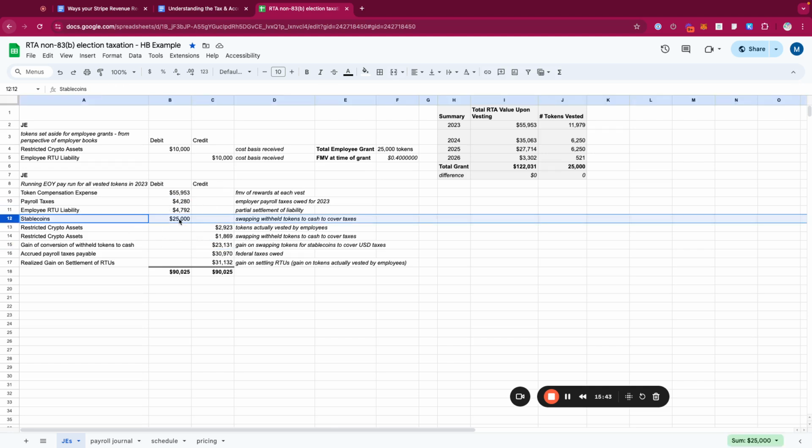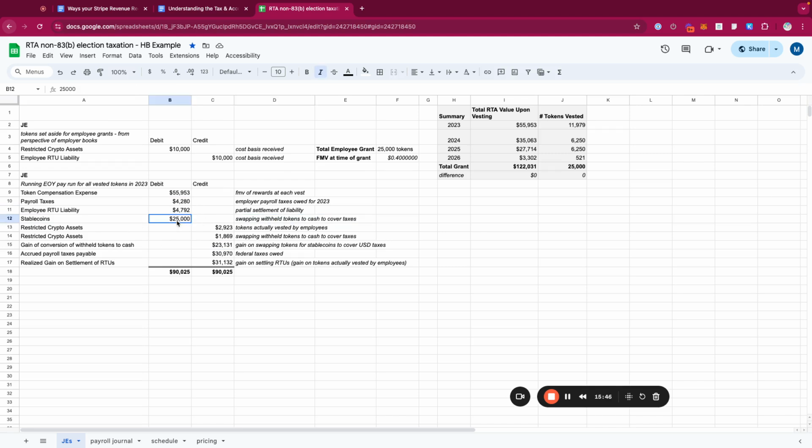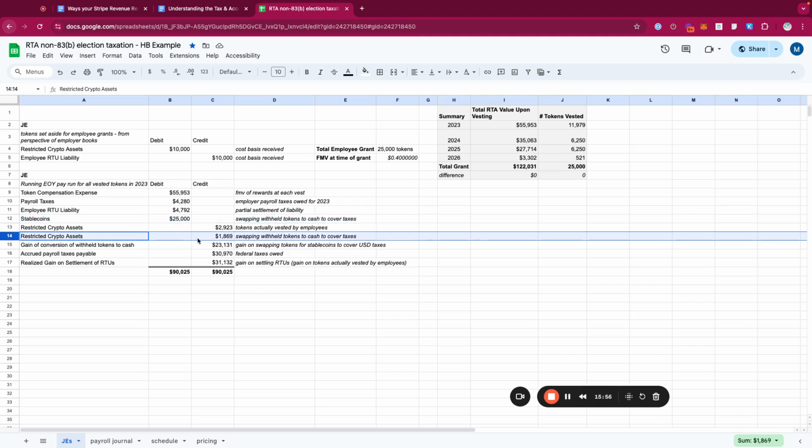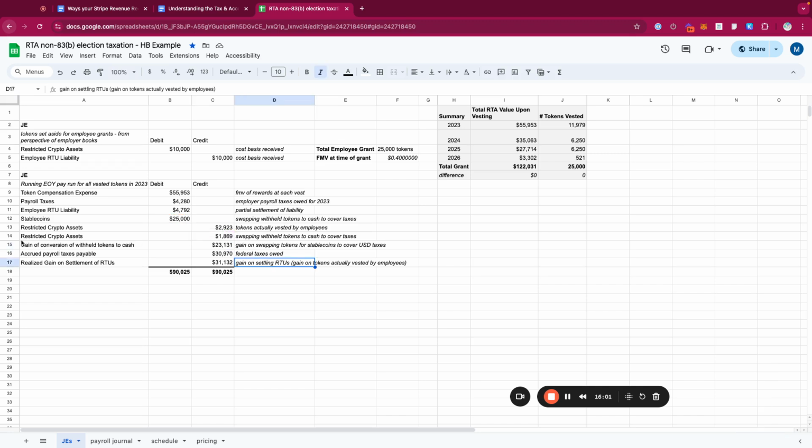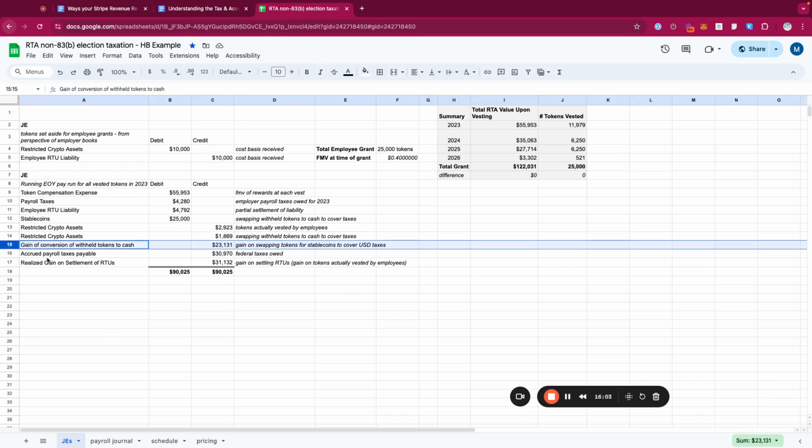That's exactly what you're seeing here. I'm just saying it arbitrarily. Some of these tokens were swapped for stable coins. Stable coins were worth 25K. And so we're just recognizing a gain between the total stable coins that were received and the cost basis of those tokens that were withheld for taxes. The difference is going to be your gain or loss.